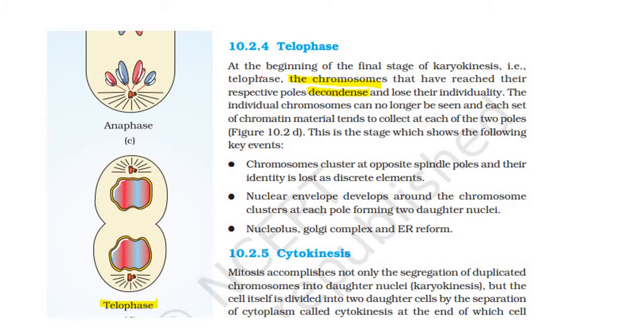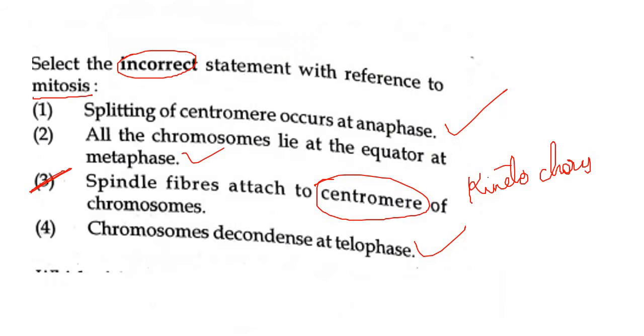Next, in telophase, the chromosomes have reached their respective poles and they decondense. So after the anaphase, we have the telophase, which can be seen over here in the diagram. There is decondensation of the chromosomes that has taken place. The chromosomes were condensed before this stage, but after the splitting, we can see the decondensation. After they have reached the poles, there is decondensation of the chromosomes. We cannot see properly condensed chromosomes at the telophase stage. So the third statement would be the correct answer.